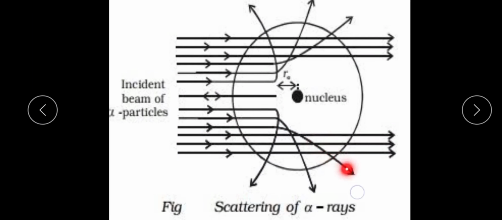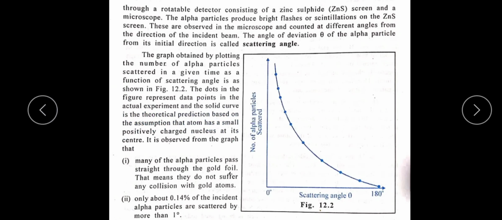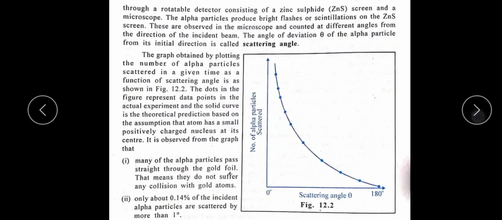Three, about 1 in 8,000 of the incident alpha particles is deflected more than 90 degrees. So these are the results which are the outcome of the experiment.